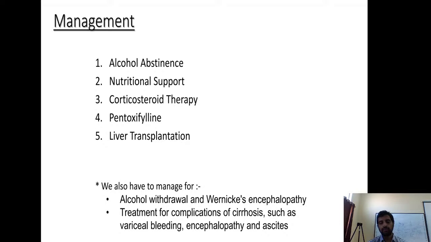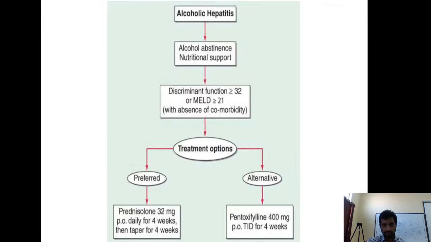In cirrhosis, we know, we treat the symptoms like ascites, encephalopathy and all, and we consider for liver transplantation. That is common for any cause of cirrhosis. So here we are talking about alcoholic hepatitis. Alcohol abstinence and nutritional support are most important. We look at discriminant factor 32.